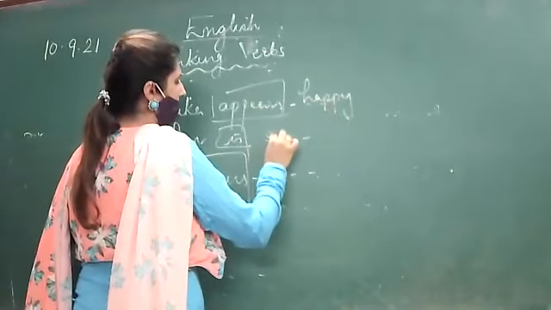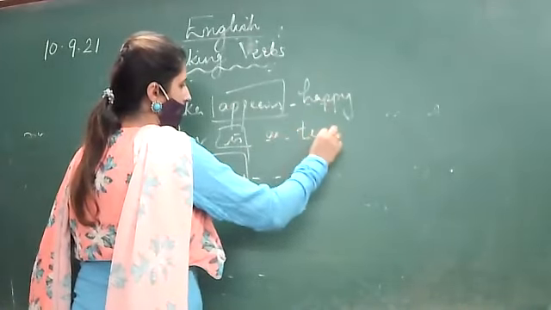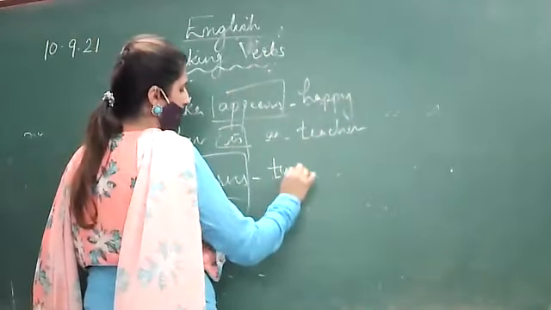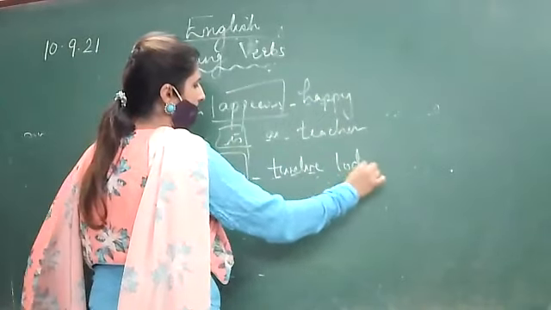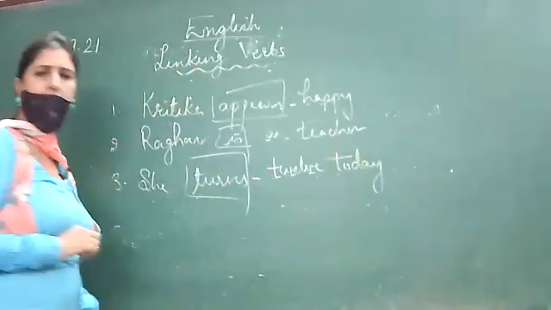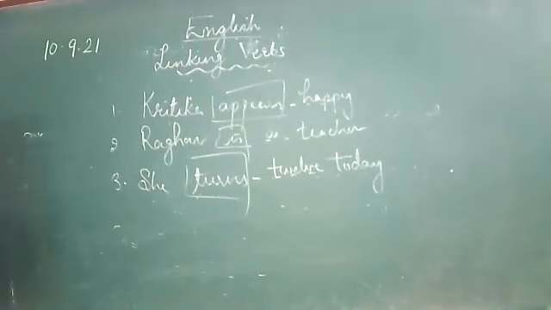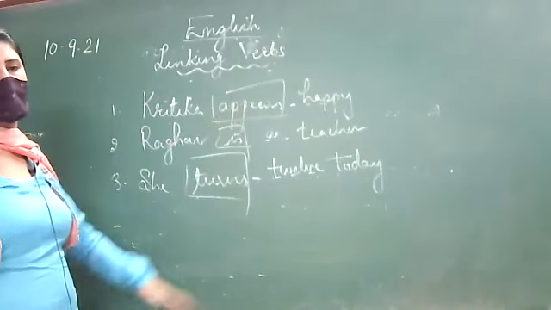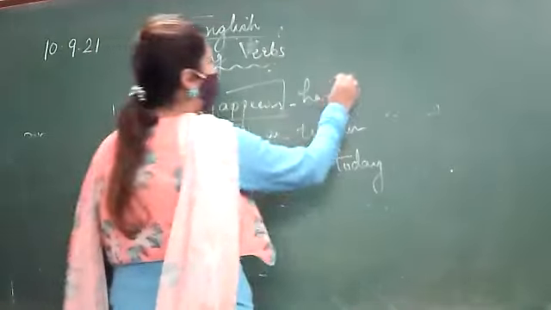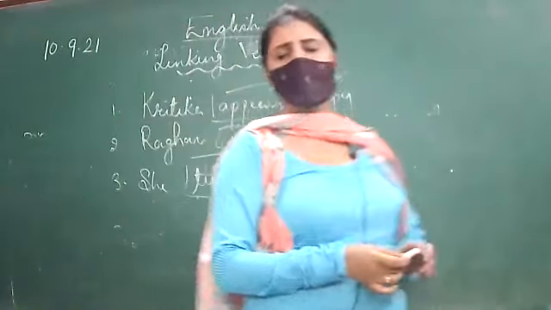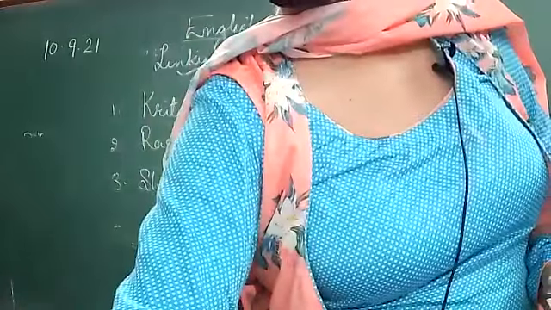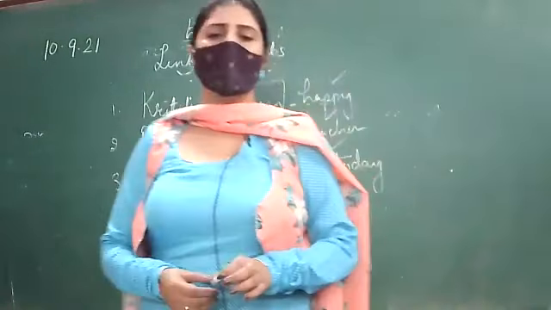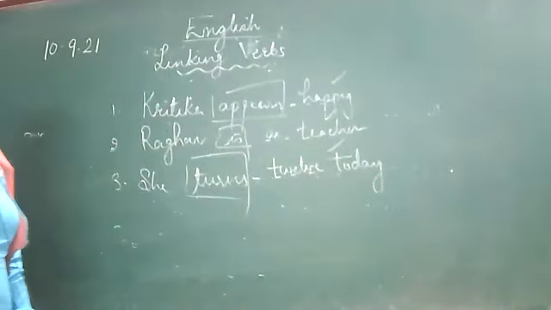Next, Raghav is a teacher. Suppose Raghav is a pilot. She turns 12 today. Now in this case, all these three examples, what is there? The verbs, if we are putting only verbs, they need something at the end to complete their meaning. It is not necessary that they need only objects, but some other words or groups of words are also required at the end to complete their meaning.